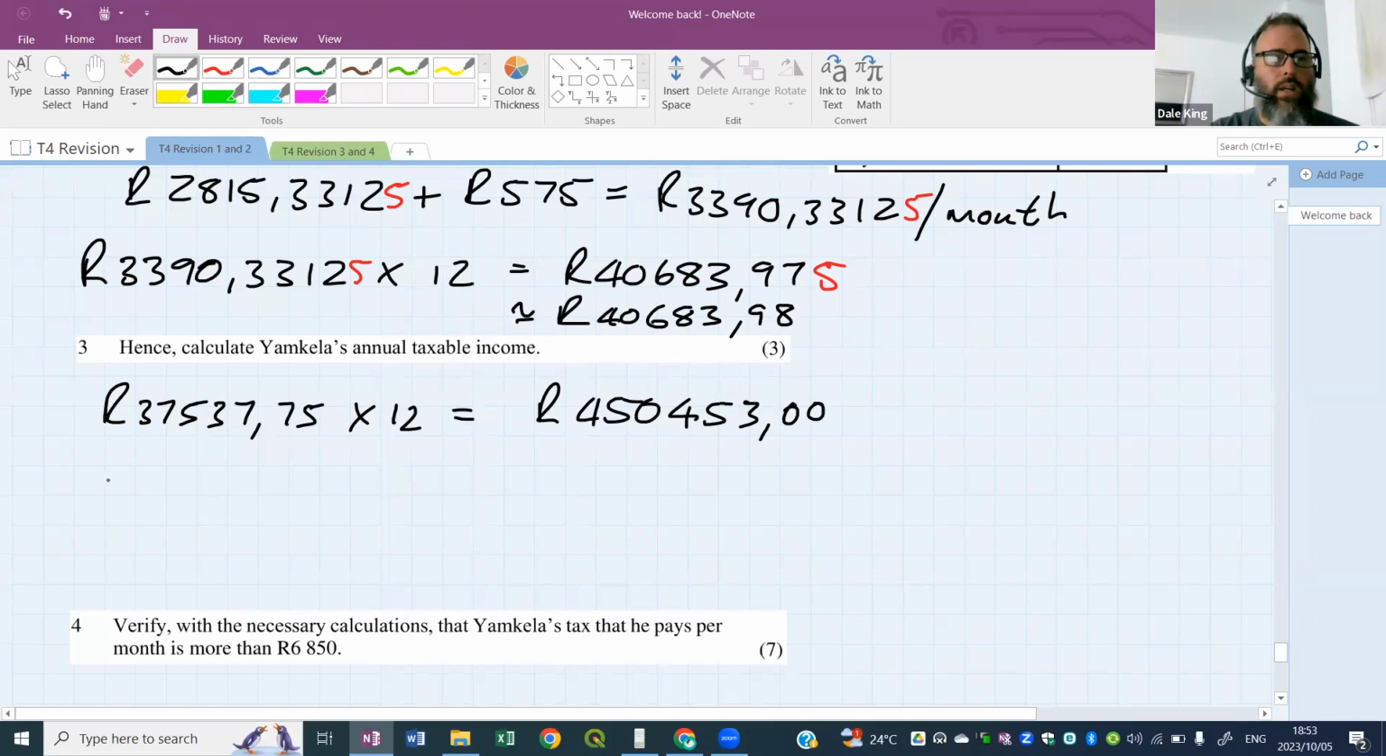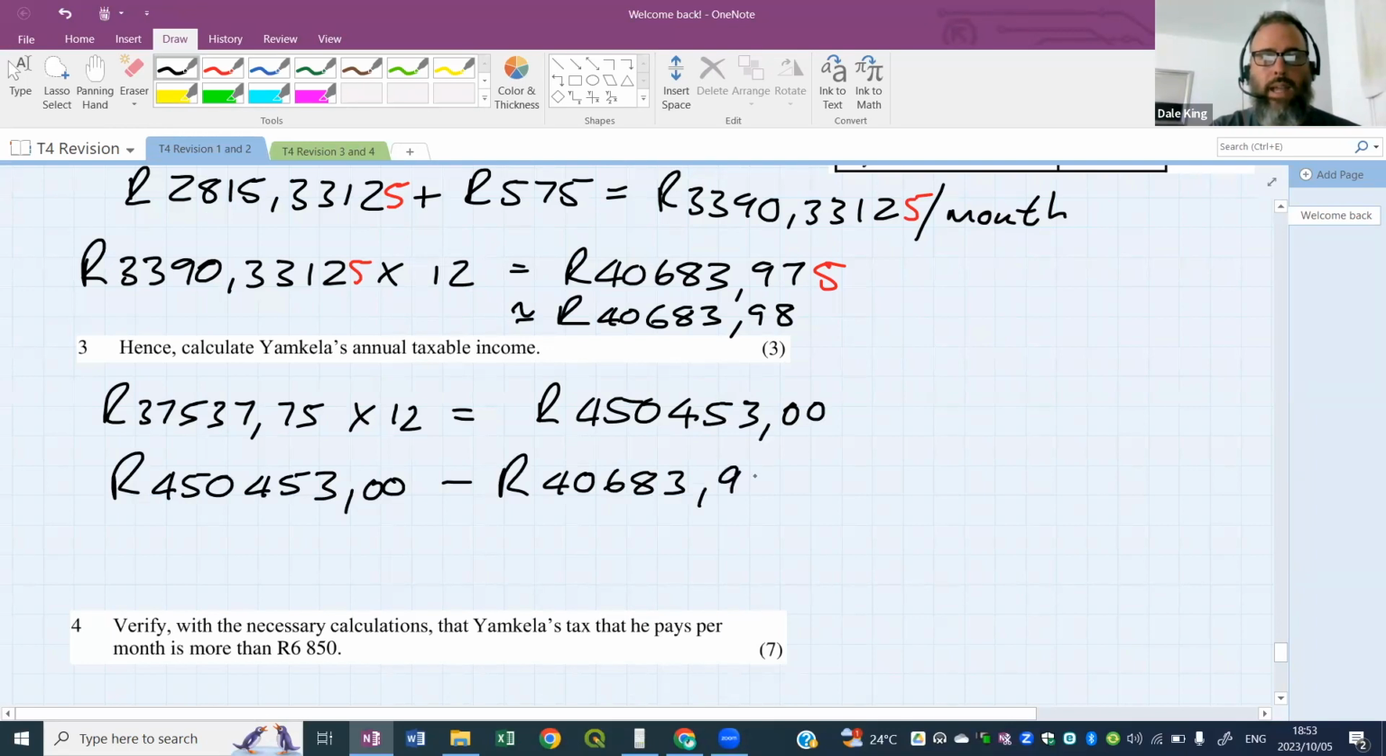That's the gross annual salary, but we've got these tax deductions here that we need to remove. All right, so we take off the tax deductions before we go into the tax table. Don't go into the tax table without taking these off. All right. So how do we know that we need to use this value, 40,683 and 98 cents?